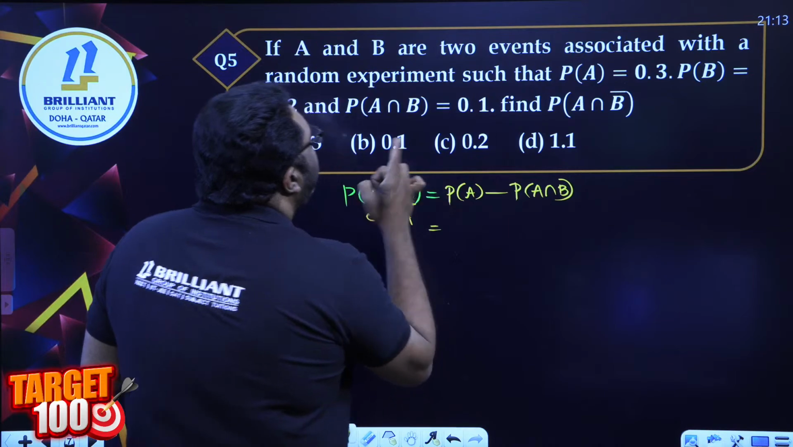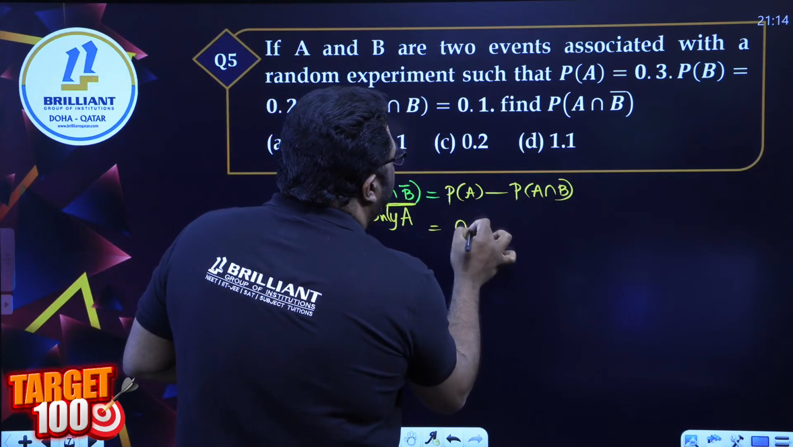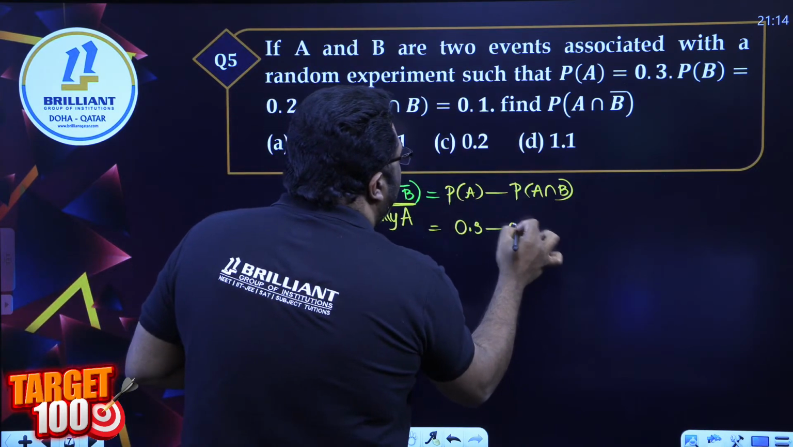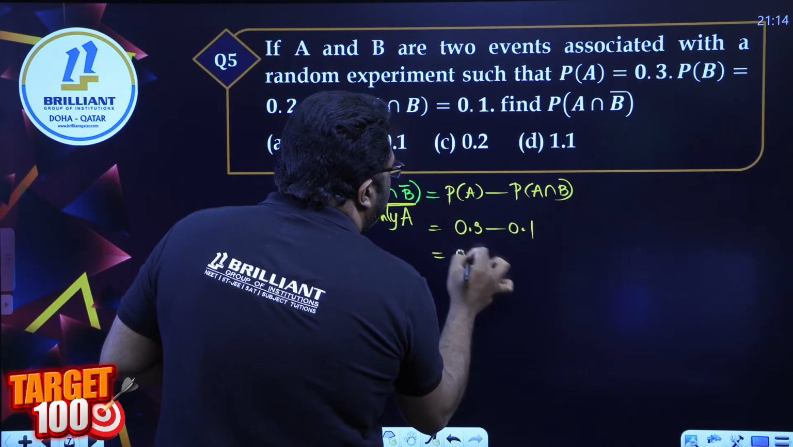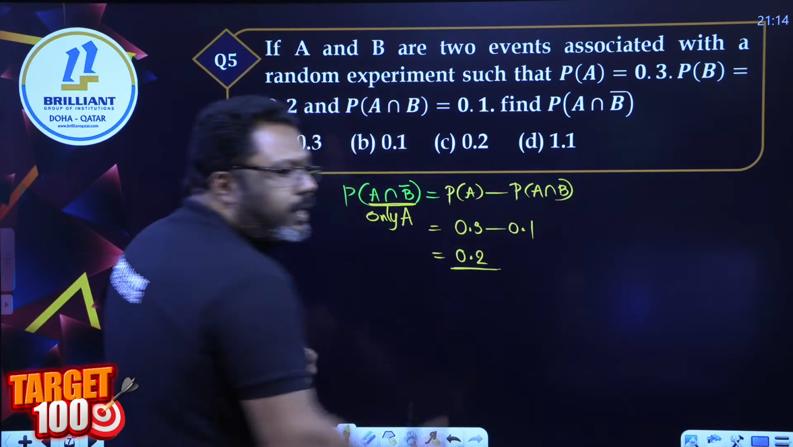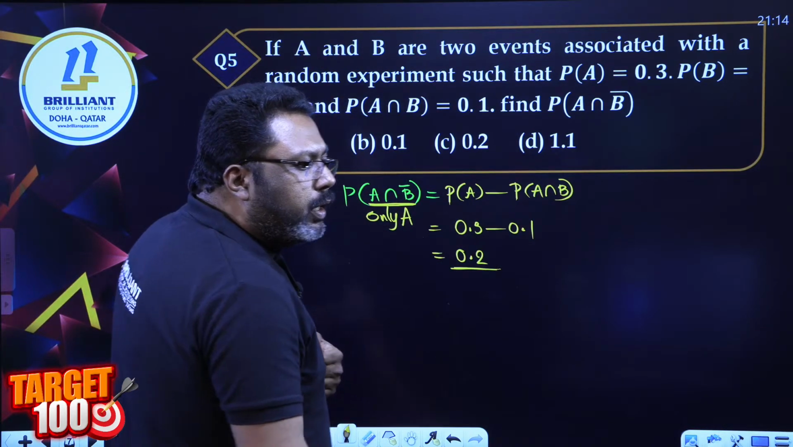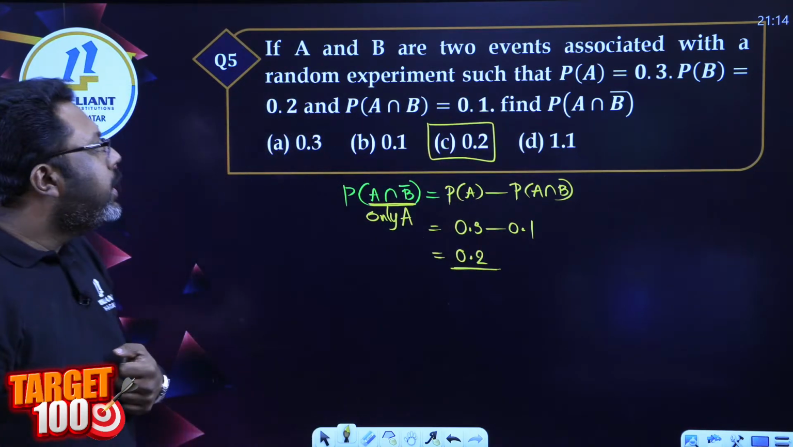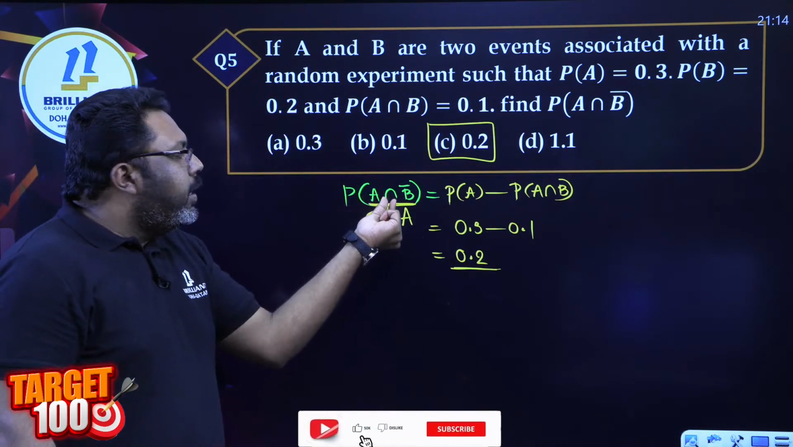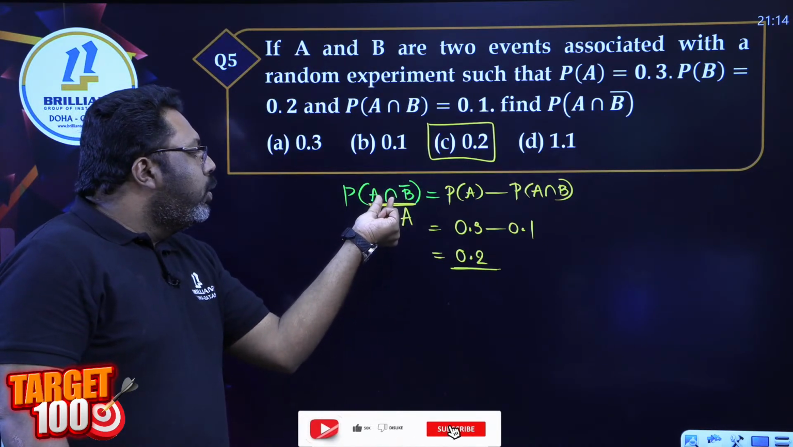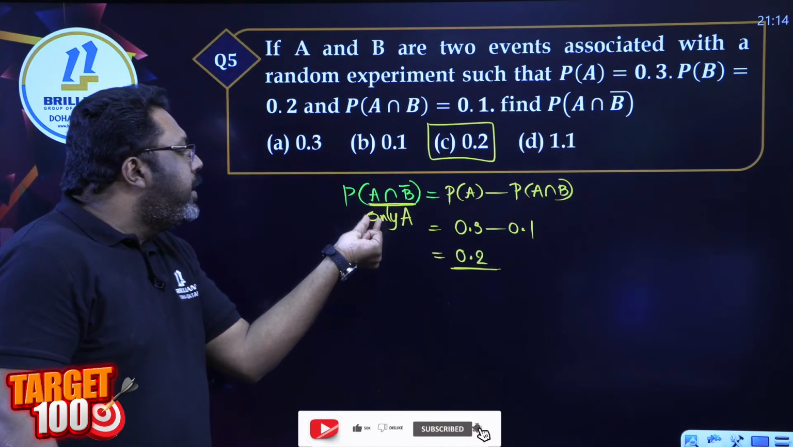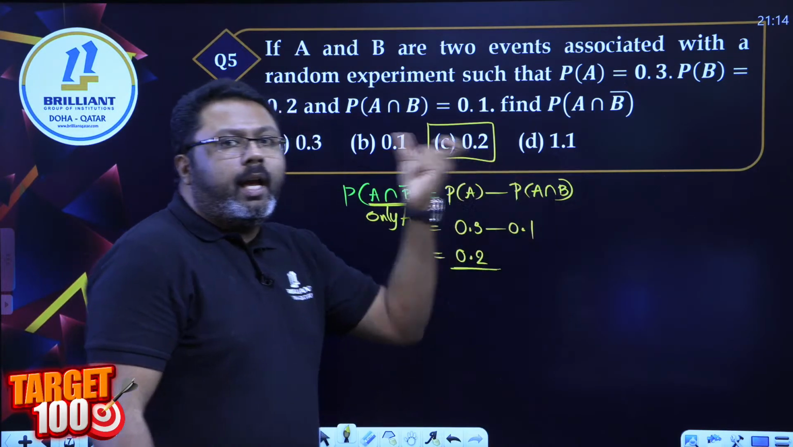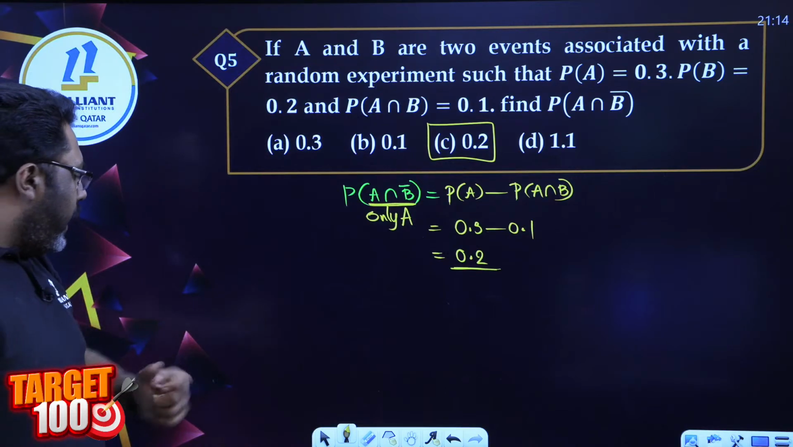Yes, so P of A is 0.3 minus P of A intersection B is 0.1. So the answer is 0.2. Yes. Right answer coming from Dhruvil. Hadia, yes. Answer is 0.2. Option C, 0.2. A intersection B complement. When you want only A, the complement is going to be only on one of the sets. You take A minus A intersection B.